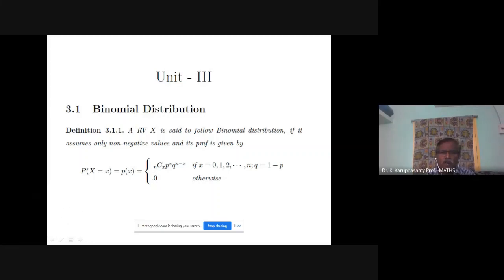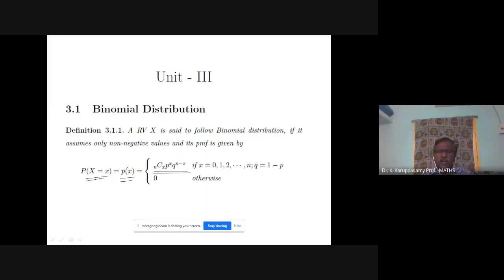Probability mass function of binomial distribution. A random variable capital X is said to follow a binomial distribution if it assumes only non-negative values. All the probabilities must be non-negative. And its probability mass function is given by, for a discrete type random variable we use mass function, probability of X equal to x or p of x. We can use both notations.